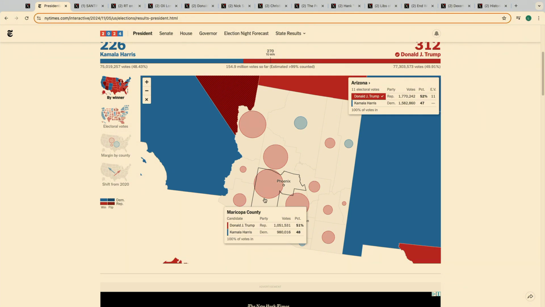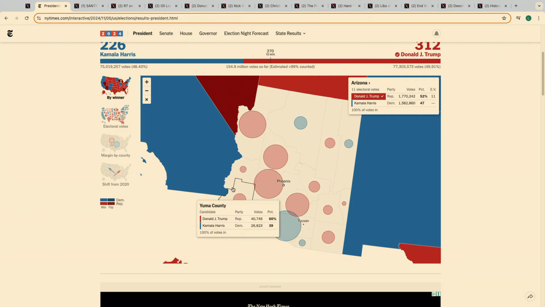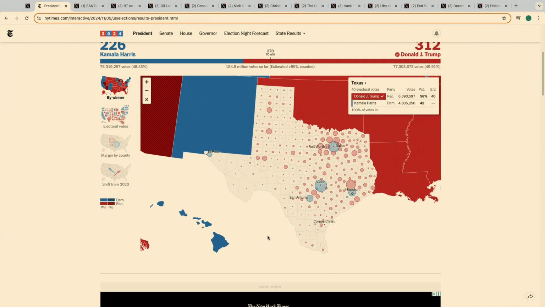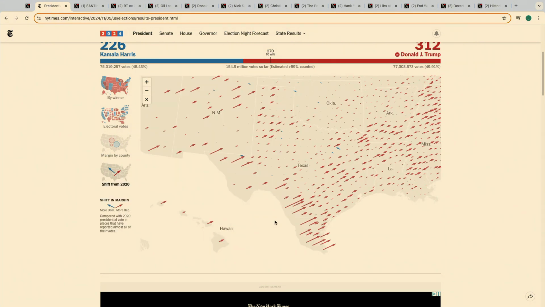And that's why states like Texas, if you want to go ahead and pull up Texas really quick, we could see that too. And this was crazy because if you see on the left, pull up shift from 2020. Look at the southern border counties there. Those southern border counties have a lot of Hispanics that have been moving towards Donald Trump. And this is the area where the border wall is. And this shows that Donald Trump's strategy of appealing to voters that actually care about immigration as an issue worked for the GOP.